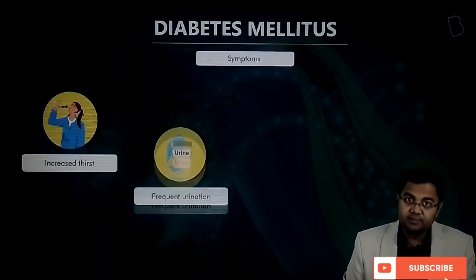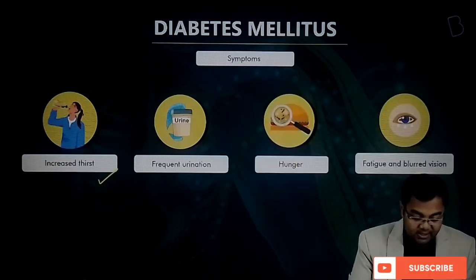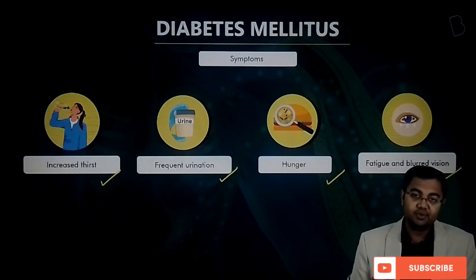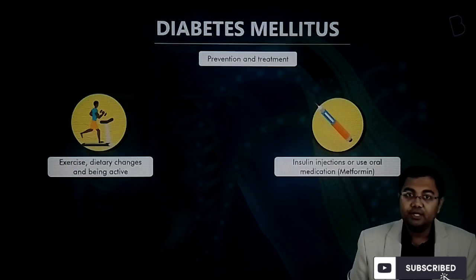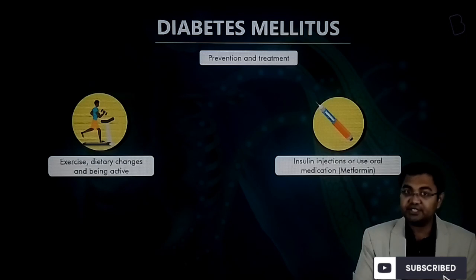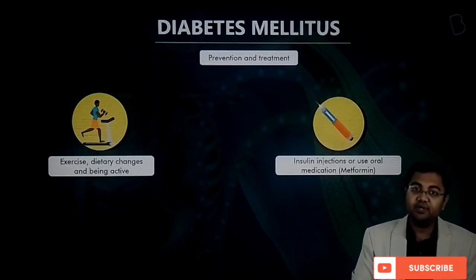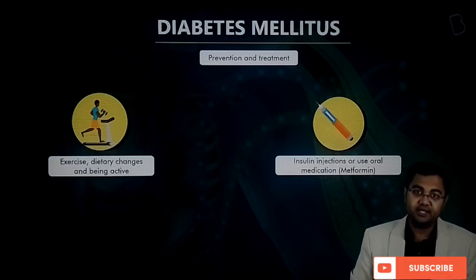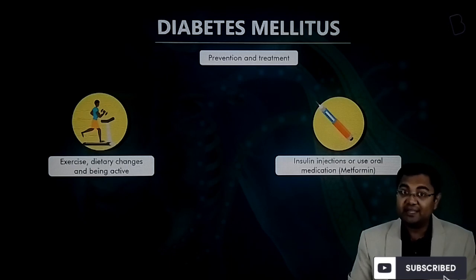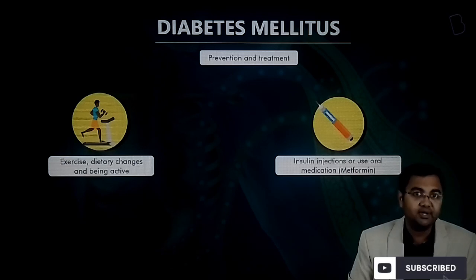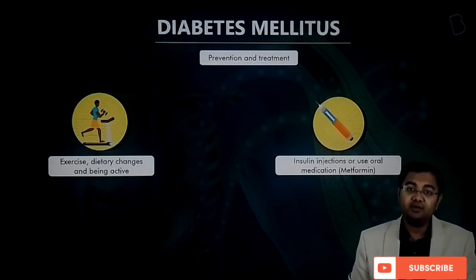If you talk about the symptoms of type 2 diabetes, increased thirst, frequent urination, hunger, fatigue and blurred vision, all these are some of the symptoms for type 2 diabetes. If you talk about prevention and cure, first, insulin injection might have to be taken on a regular basis, so that whatever insulin is not being produced by the body can be compensated for. And second, maintaining a very healthy lifestyle, maintaining a healthy diet and exercising or doing physical activities regularly. This is the second measure that has to be taken for somebody who has been diagnosed with type 2 diabetes.